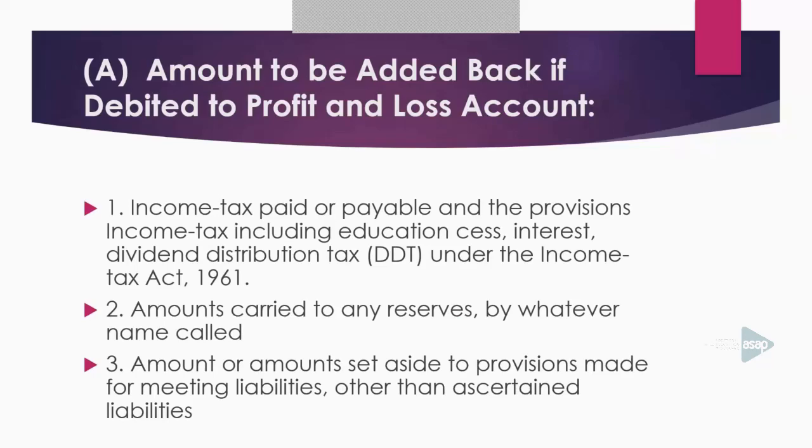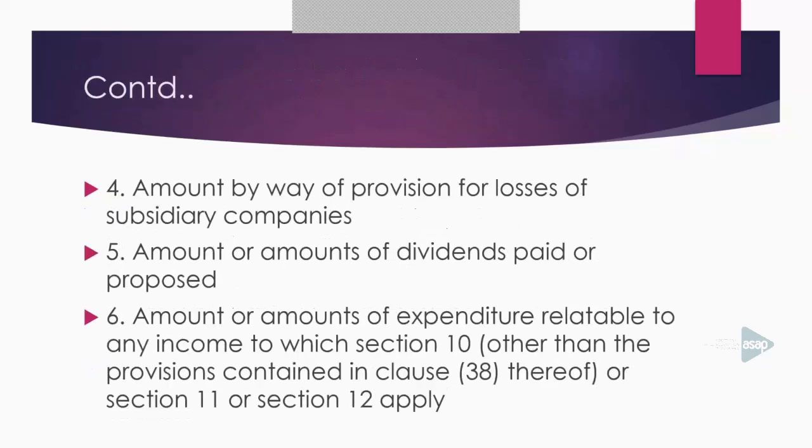You have to add only provisions made for meeting unascertained liabilities. Here you have to remember that provision for gratuity is a provision meant for an ascertained liability. That means provision for gratuity need not be added. You cannot add provision for gratuity to find out book profit. Then you have to add the amount by way of provision for losses of subsidiary companies.